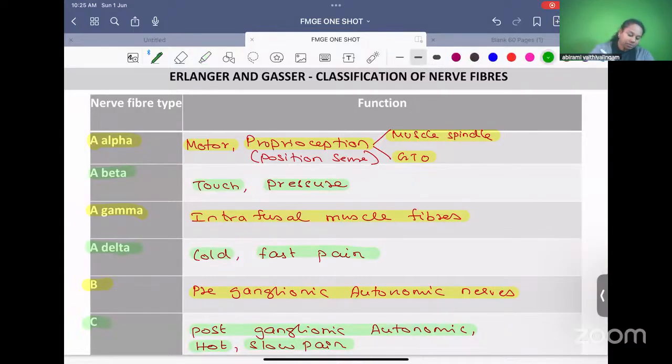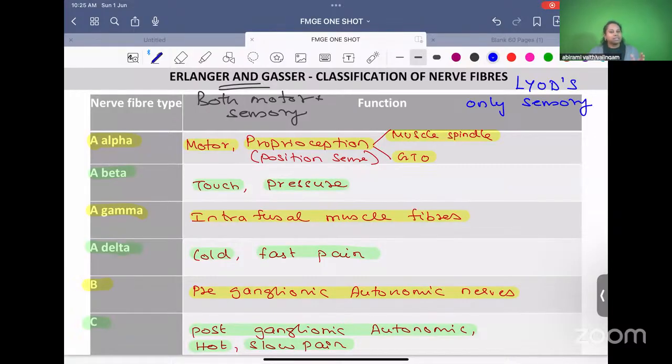There's another classification called Lloyd's classification. So if you look into Erlanger-Gasser classification, this will include both motor and sensory. It includes both motor and sensory nerves. Motor functions, sensory functions, both are there. But Lloyd's classification includes only sensory.